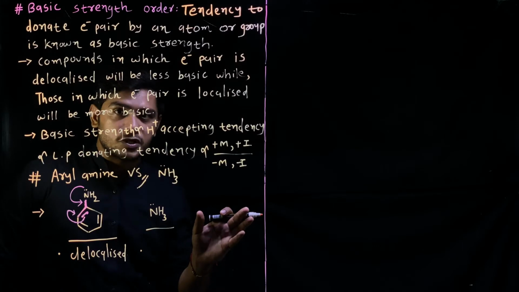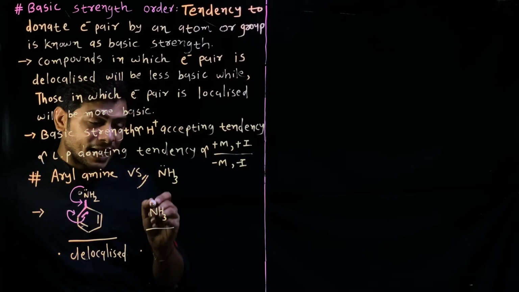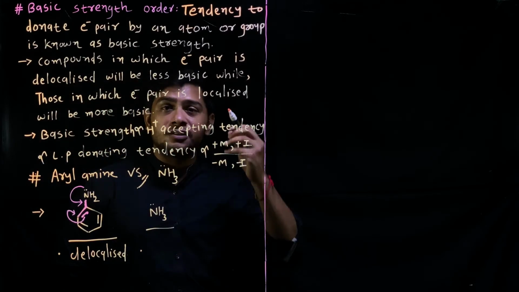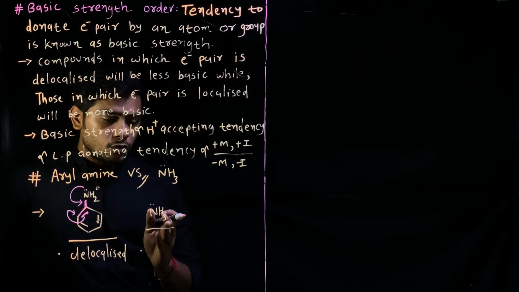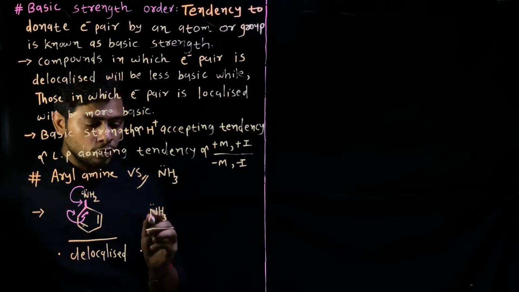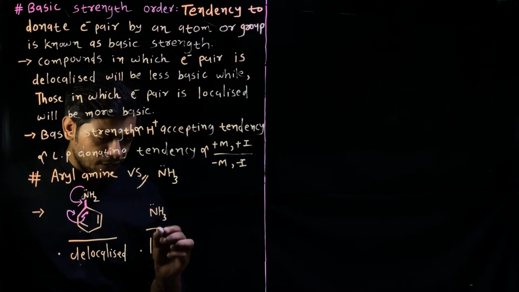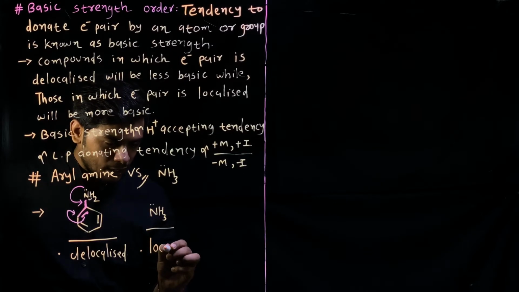There is no option for this electron to get delocalized because there is no alkyl or aryl group present. There is only hydrogen present. So these electrons are permanently available. So I'll write localized.